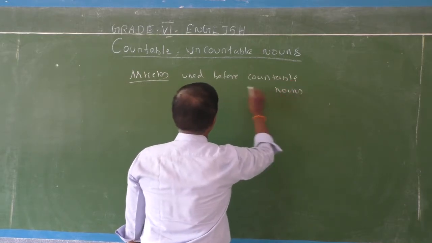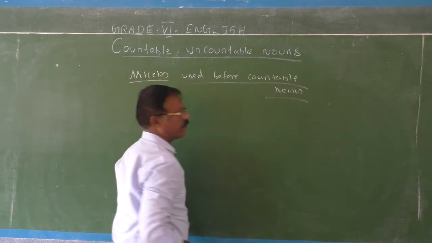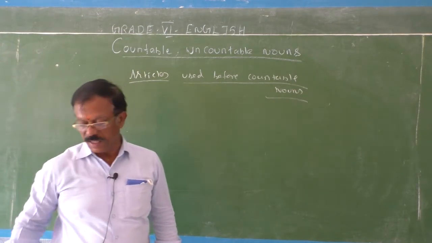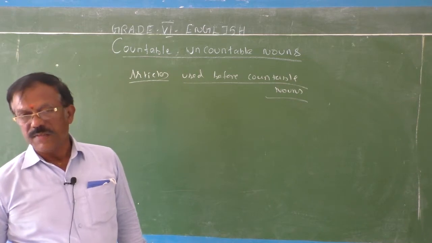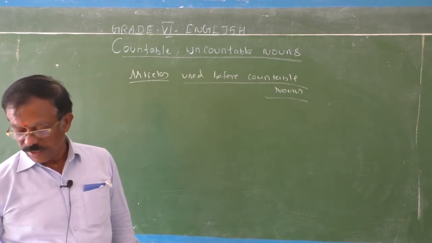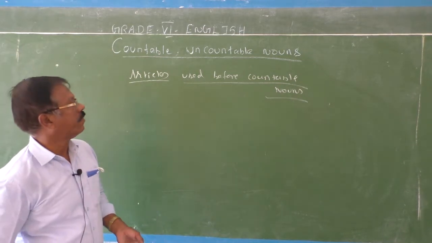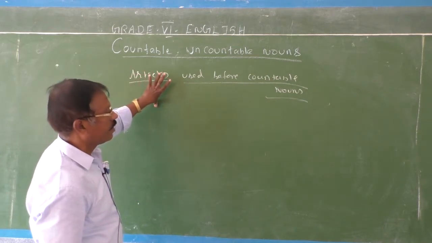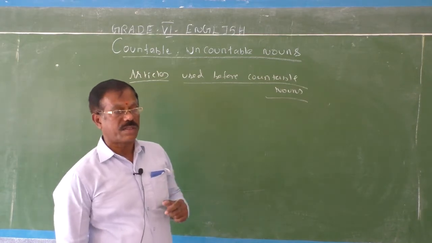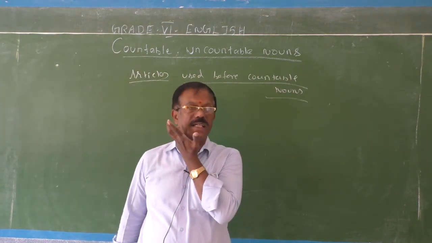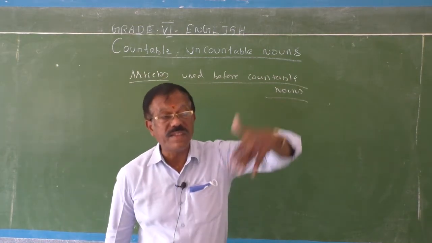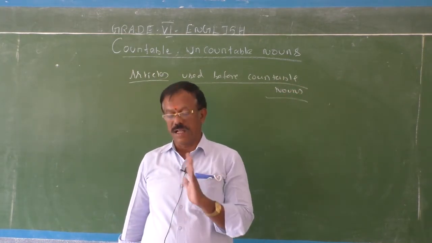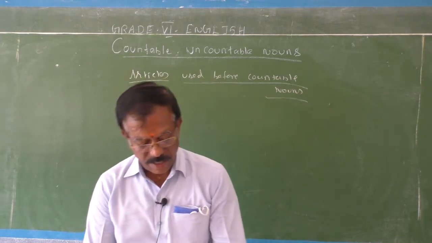There are some articles, you know, the definite article and indefinite articles, which can be used before countable and uncountable nouns. But before uncountable nouns, these articles can be used only with some units of measurement. Otherwise, they cannot be used before uncountable nouns.